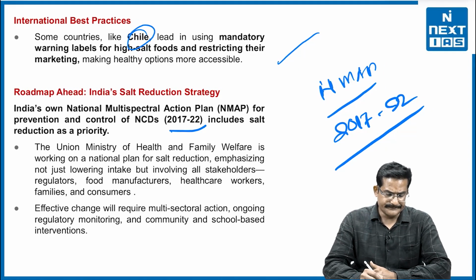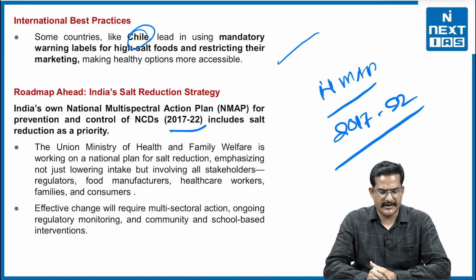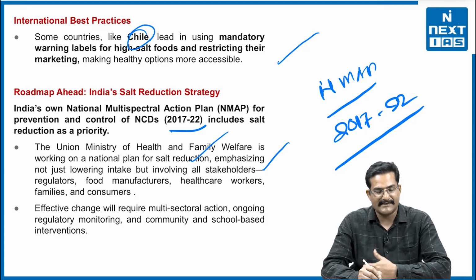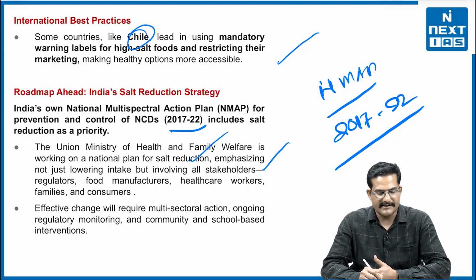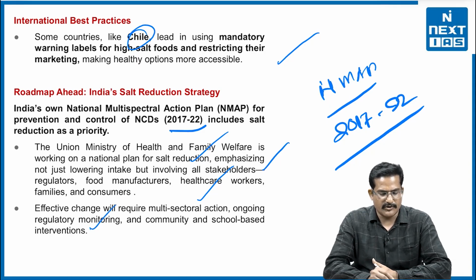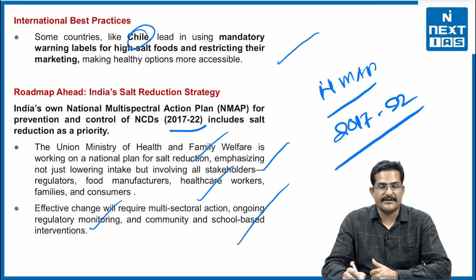Now, the Union Ministry of Health and Family Welfare is working on a national plan for salt reduction, emphasizing not just lowering intake but involving all stakeholders, for example regulators like FSSAI, food manufacturers, healthcare workers, families, and consumers. At the same time, effective change will require multi-sectoral action, ongoing regulatory monitoring, and community and school-based intervention.